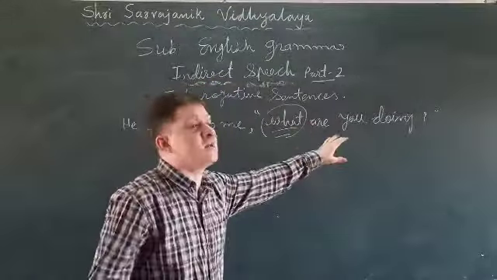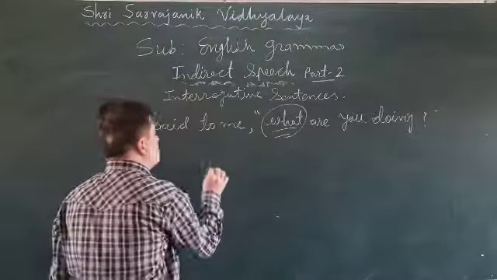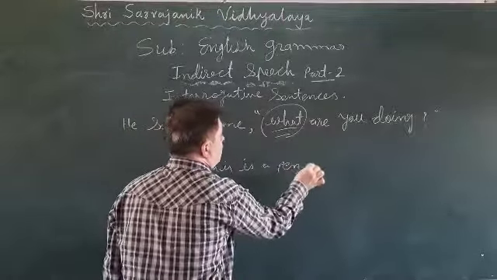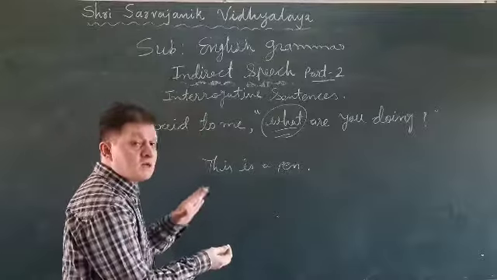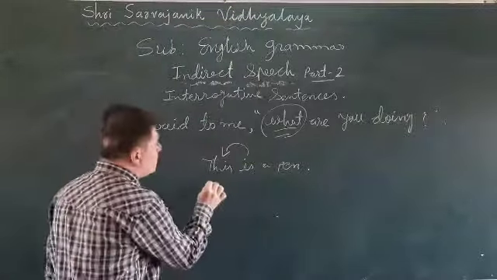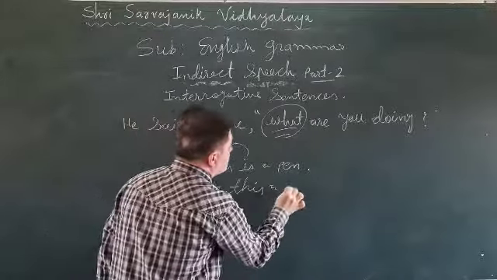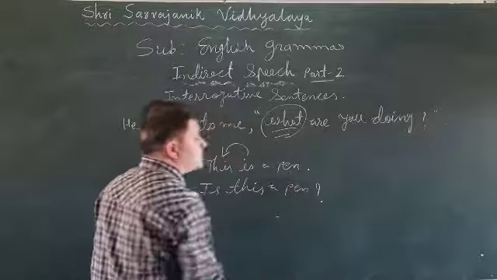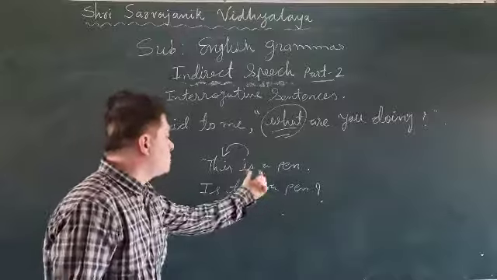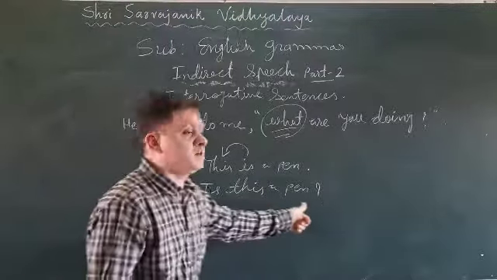So this is an interrogative sentence. You will have to make it simple. How will you make it? I will give you one example. Suppose this is a pen. How will you make it a question? You put the verb ahead: is this a pen? Similarly, when you turn a sentence into interrogative, you put the verb first, then the subject and other things.